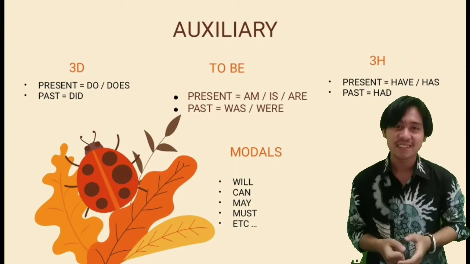And then the auxiliary verbs consist of to be, 3D, 3H, and modals. Next, 3D consists of do and does in the present and did in the past tense. And 3H consists of have and has in the present and had in the past tense. And then for 2B, there are am, is, are in the present and was and were in the past tense. And the last one, modals. There are will, can, may, must, and so on.